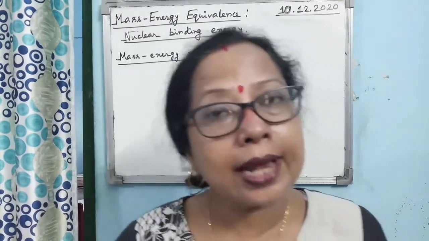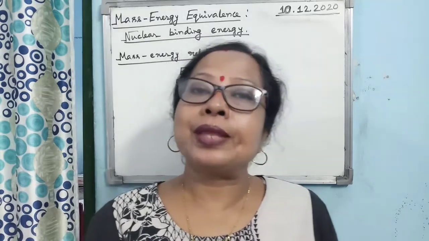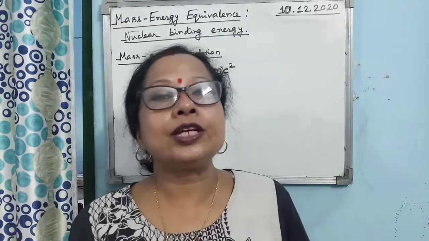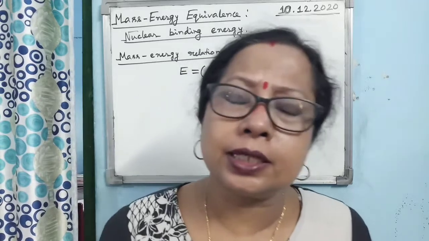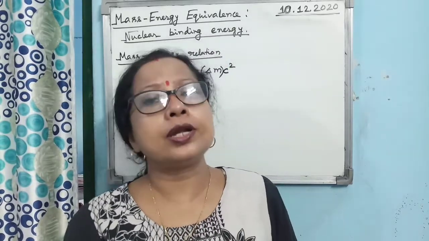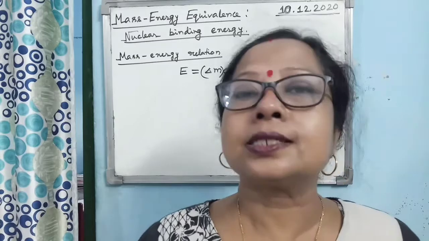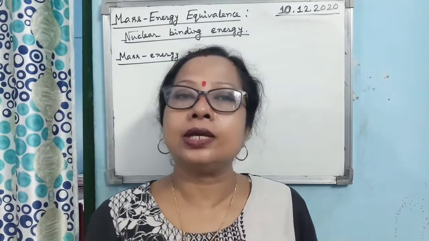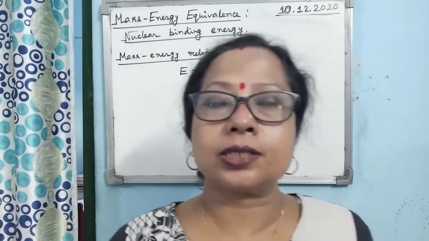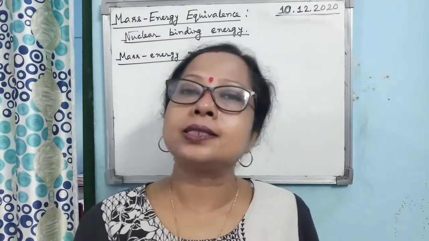So one can say that conservation of mass and conservation of energy cannot be applied separately for nuclear reactions, or for a system or a body inside which a nuclear reaction is taking place. Just like that, for the sun or the universe, the total mass plus energy is constant. You cannot say separately that mass is constant or energy is constant; rather, the sum of mass and energy is constant for the universe.